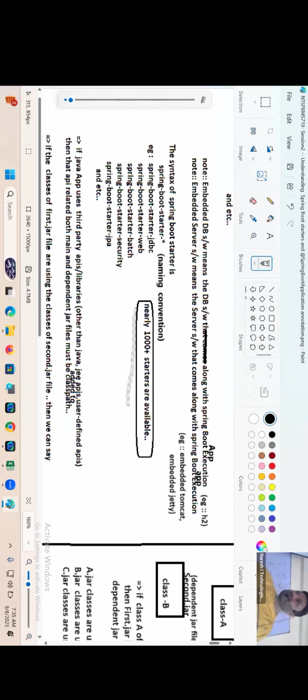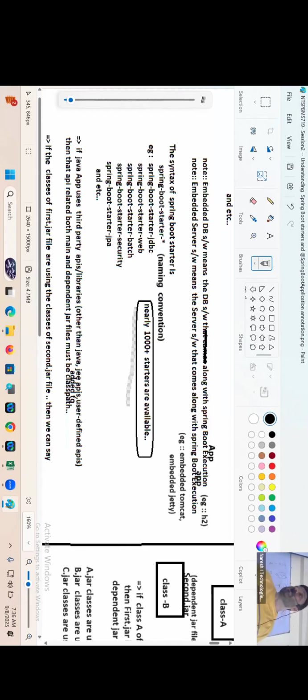The classes of Hikari CP are not used by the Spring Boot starter JDBC jar and its dependents, but still it will come, by assuming that, okay, JDBC means connectivity will be there. In that process, he may show interest in using connection pool support. So let's give Hikari CP. CP means connection pool, right? So this Hikari CP jar is what? Relevant jar or dependent jar?